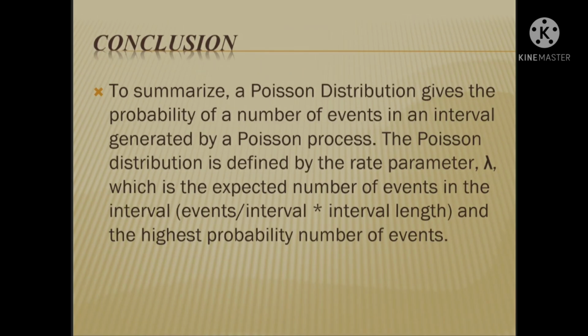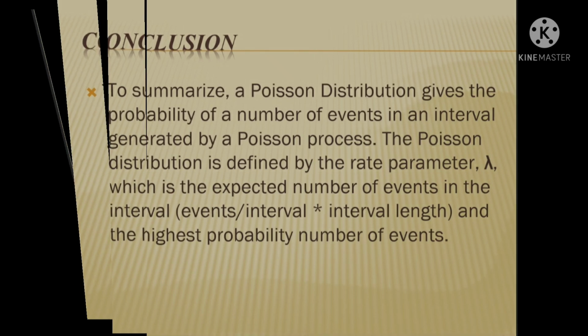Now the conclusion for Poisson distribution. To summarize, a Poisson distribution gives the probability of a number of events in an interval generated by a Poisson process. The Poisson distribution is defined by the rate parameter lambda, which is the expected number of events in the interval, and the highest probability number of events.